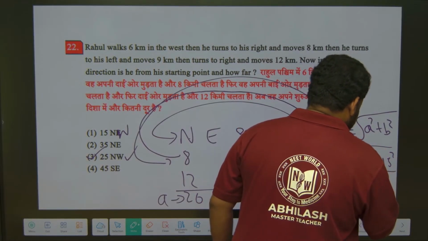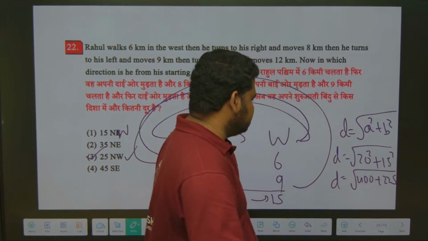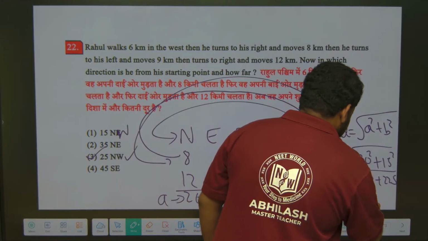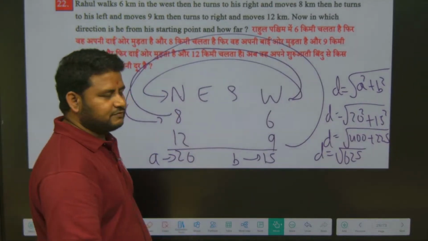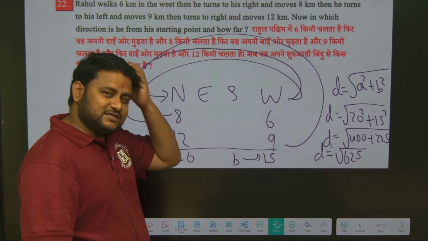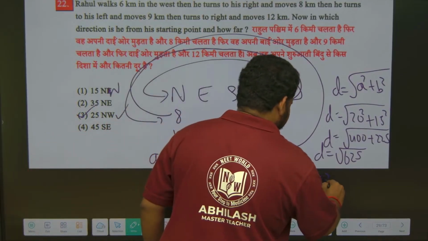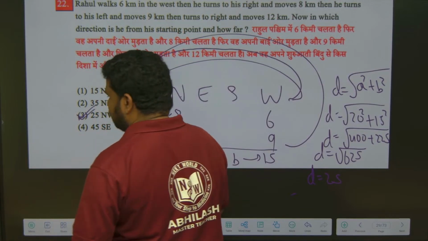20 square is 400. 15 square is 225. So d will become 400 plus 225, which is 625. Square root of 625 is nothing but 25. So the distance value is equal to 25. So the answer is 25 in the northwest direction.